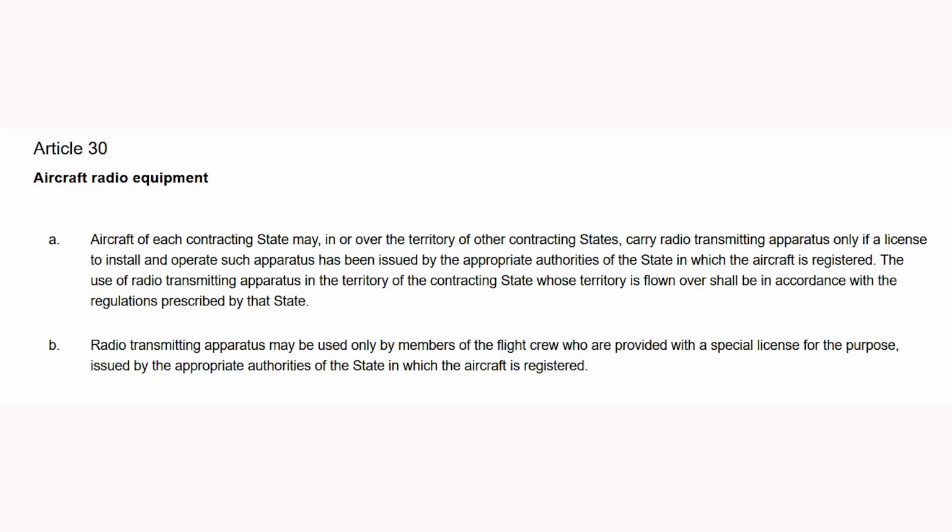The use of radio transmitting apparatus in the territory of the contracting state whose territory is flown over shall be in accordance with the regulations prescribed by that state. Radio transmitting apparatus may be used only by members of the flight crew who are provided with a special license for the purpose, issued by the appropriate authorities of the state in which the aircraft is registered.